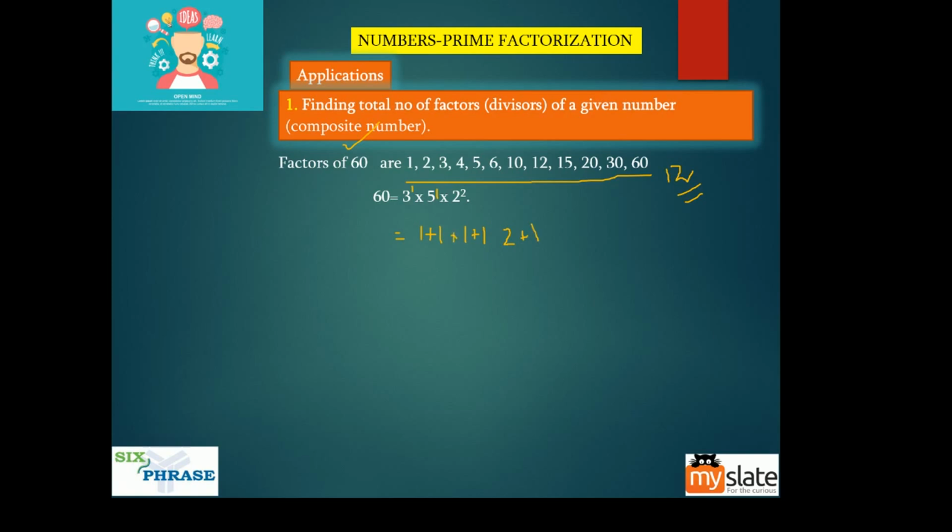Okay, so what is this? 2 into 2 into 3. What is 2 into 3 into 3? It is 12. So did we get this 12? Yes. So it is as simple as that, guys. This is the first application of prime factorization. Okay, so this gives you the total number of factors of any number.